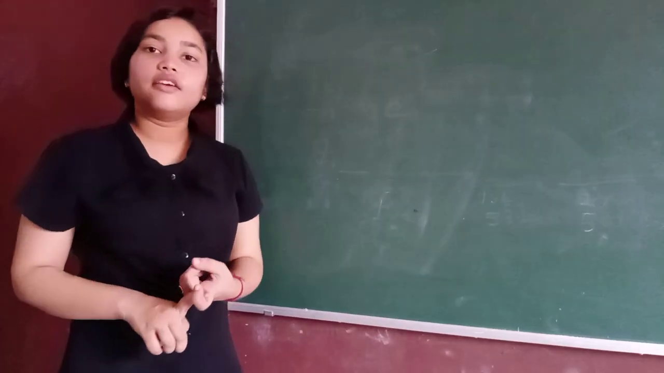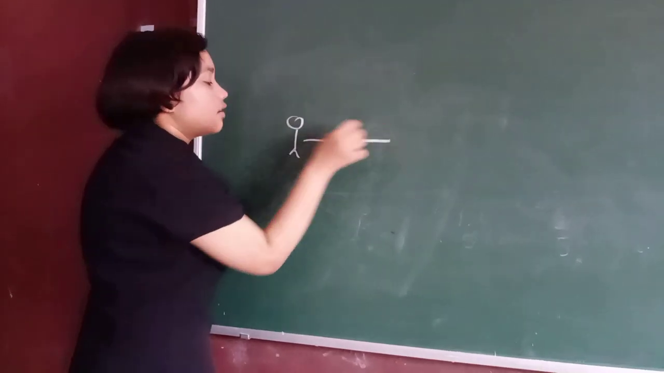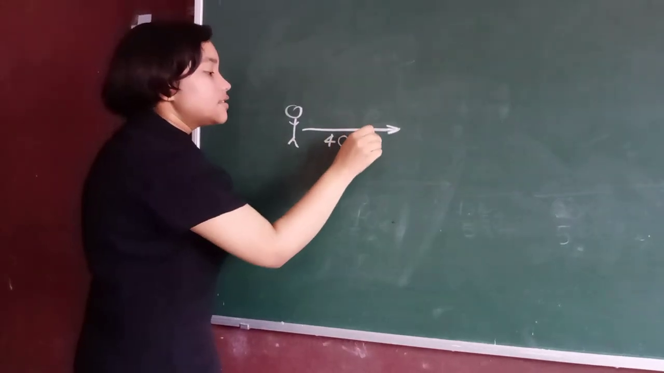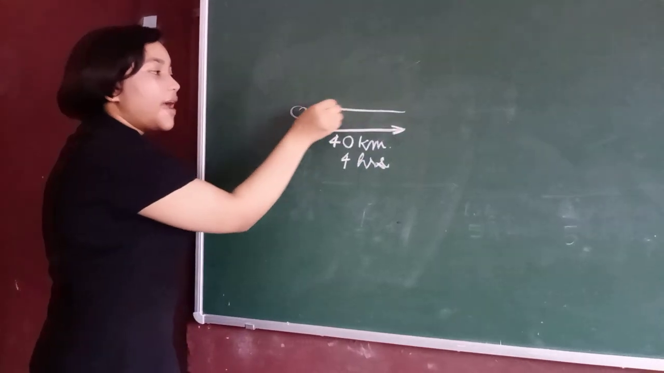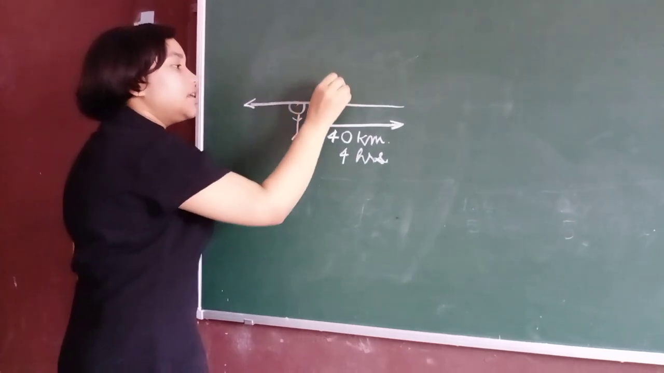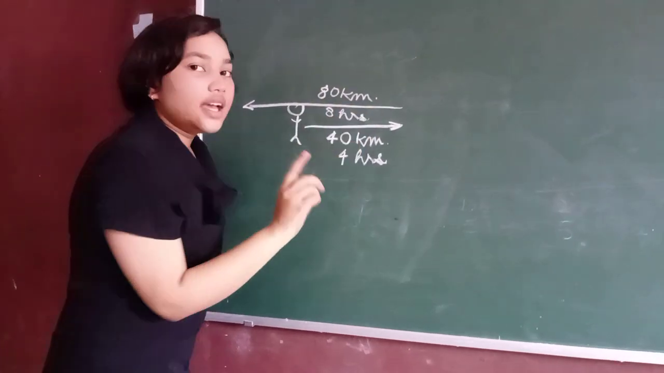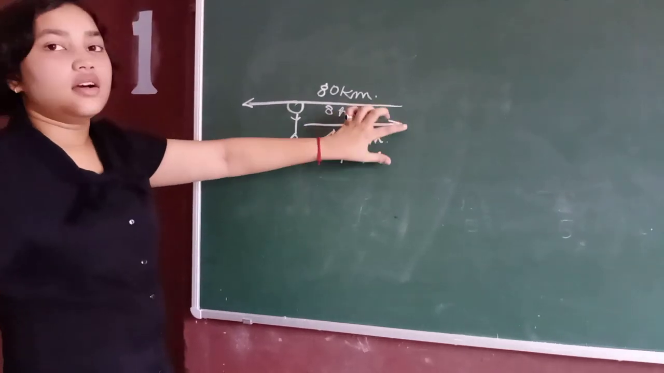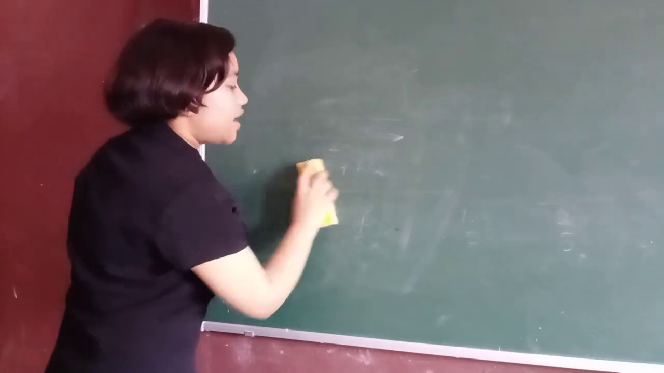Velocity can be negative because when the object travels, suppose it travels 40 kilometers in 4 hours and came back again 80 kilometers in 8 hours. So we can conclude that velocity can be negative because when we find the velocity, it will come in negative sign. So what is the SI unit of velocity?